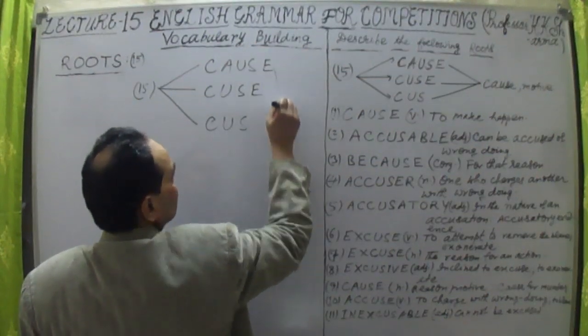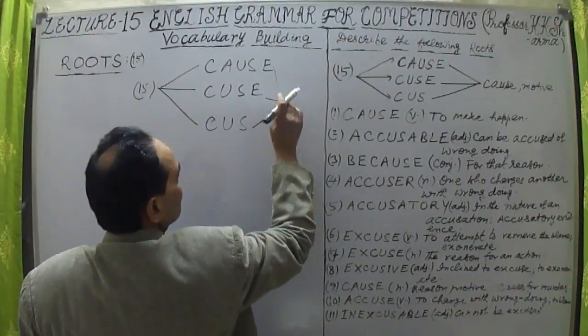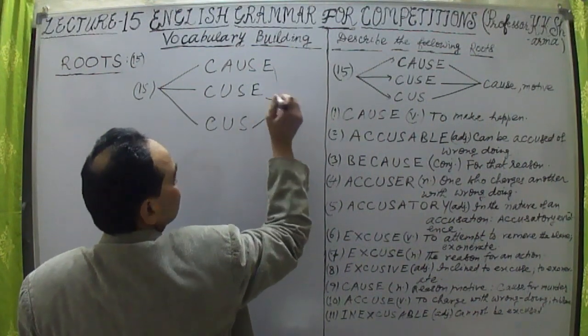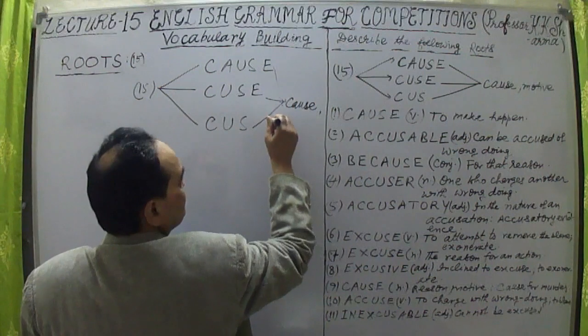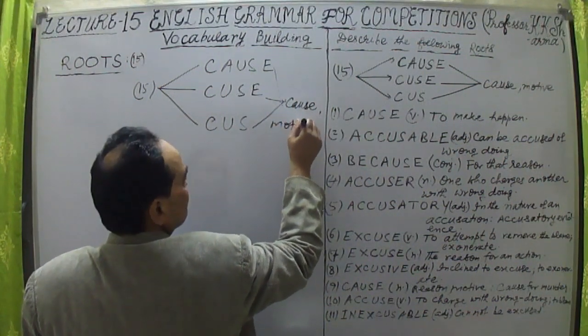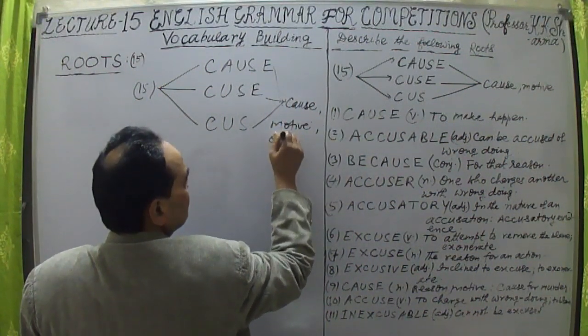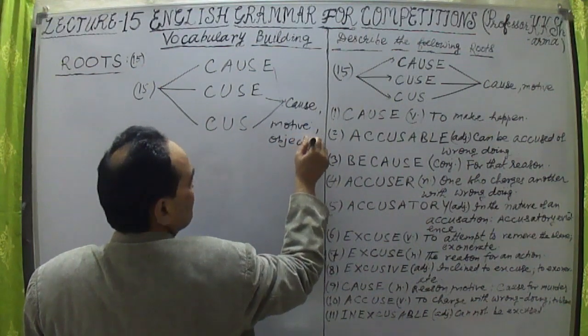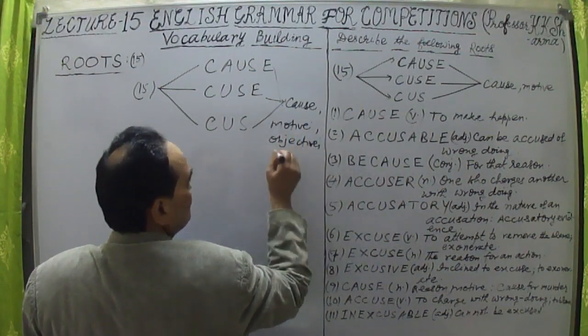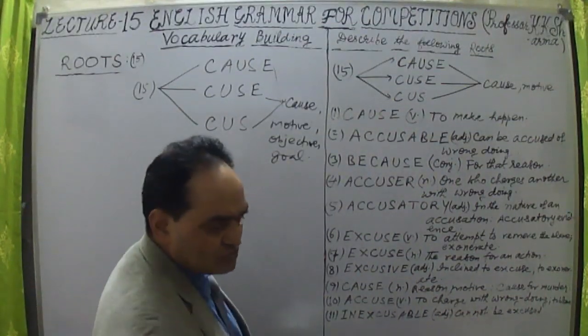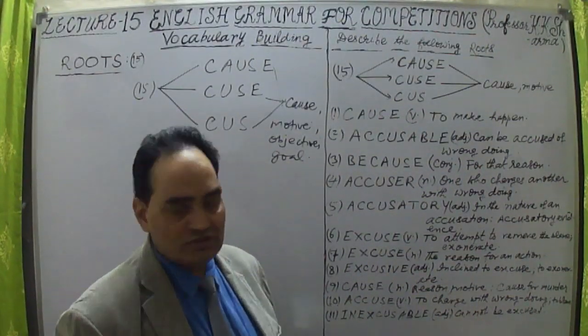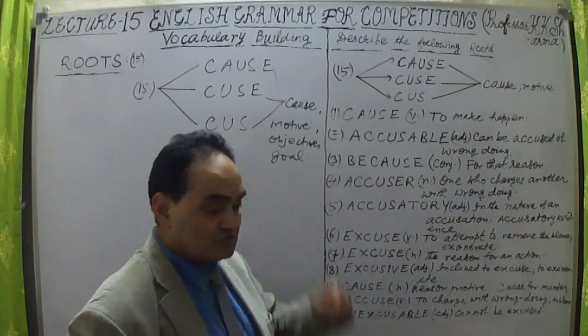All these three mean cause, motive, objective, goal. All these words are there. What is your object? What is your goal? What is your motive? And cause. What is your cause?